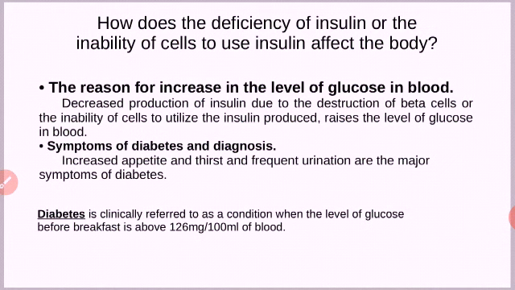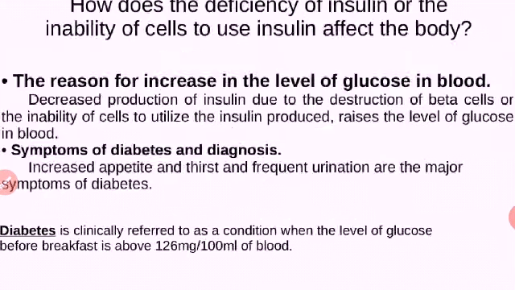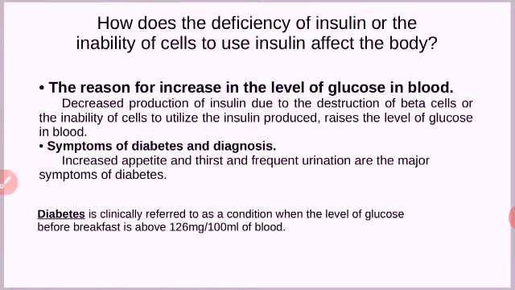Okay, let us see the defect related to insulin. When the production of insulin is low, let us see what happens in the body. Here is a disease or defect named diabetes. Diabetes is the defect or disease related with production of insulin. I think all of you might have heard about diabetes. Diabetes means sugar level in the blood increases.